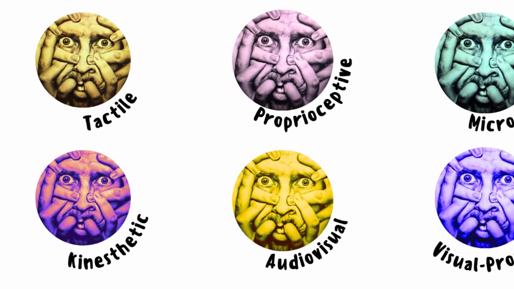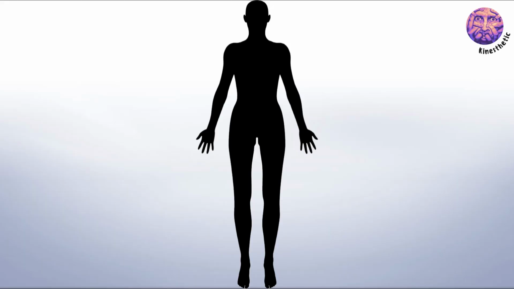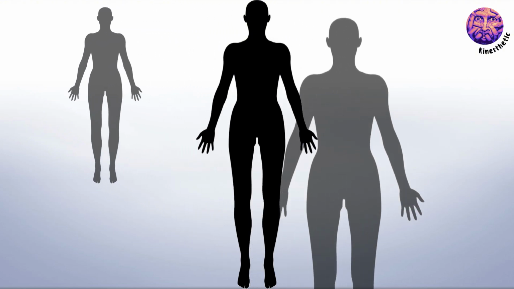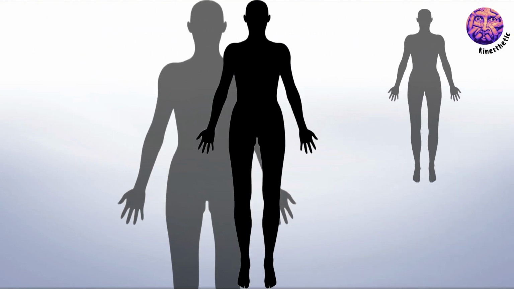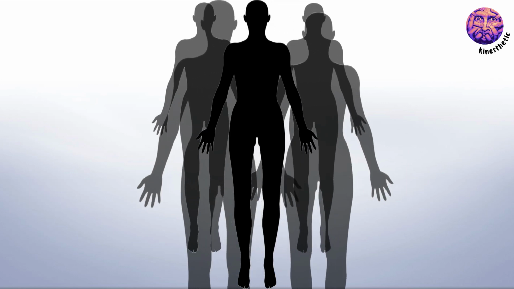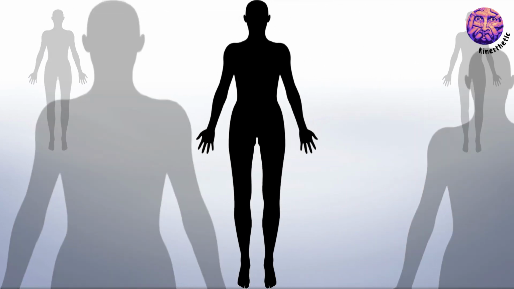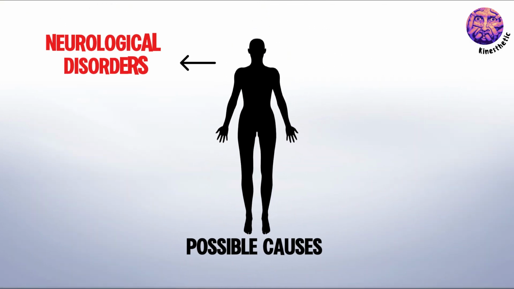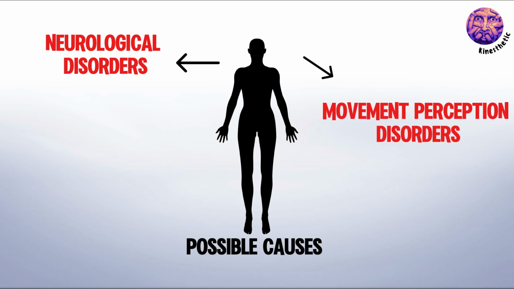Kinesthetic hallucinations involve the sensation of movement or shifting of the body that isn't actually happening. A person might feel their body or parts of it moving in unusual directions. Causes can be associated with neurological disorders, disruptions in the movement perception system, or drug use.